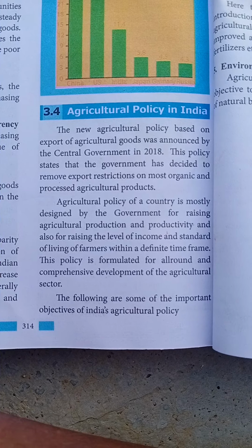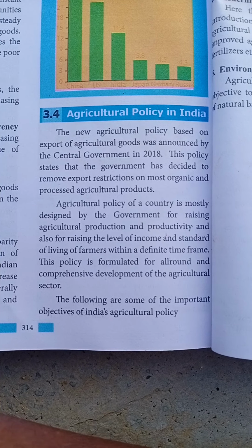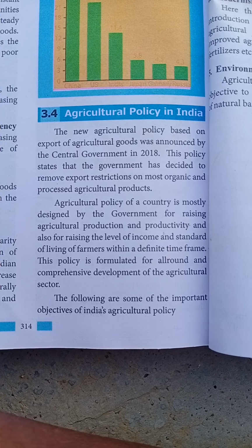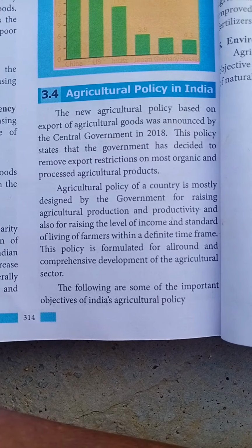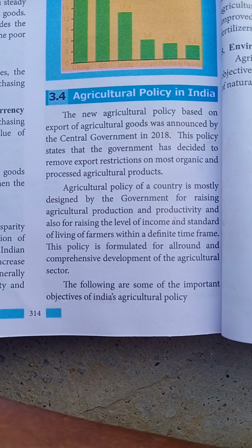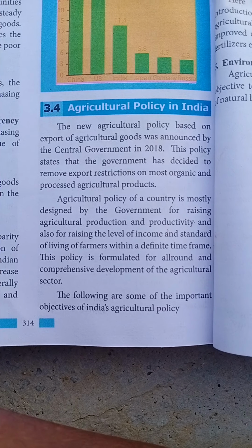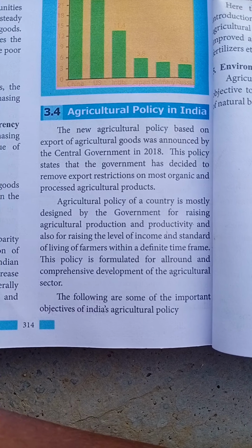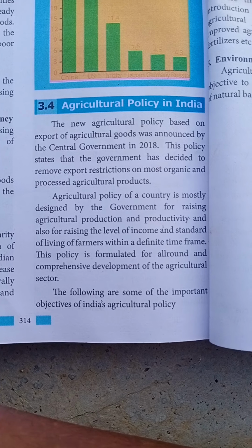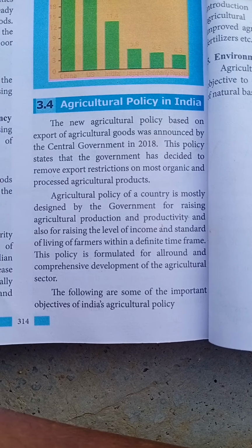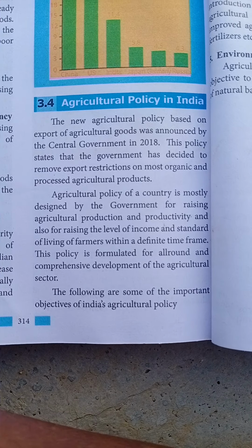So this policy states that the government has decided to remove export restrictions on most organic and processed agriculture goods. So what is the main aim of introducing the new agriculture policy by the central government? One is export restrictions. Organic means the food is prepared without the use of chemical fertilizers. That is organic materials and processed.